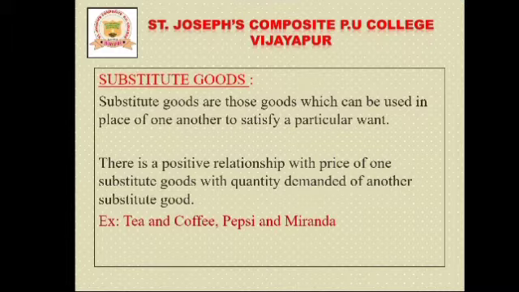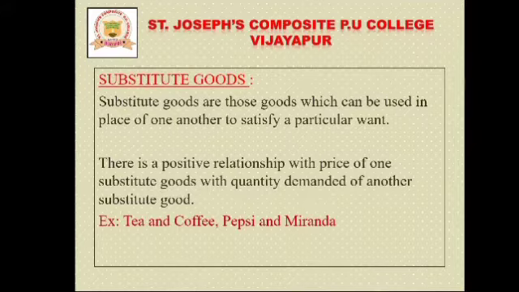In substitute goods, we have a competitive demand, and there is a positive relationship between the price of one substitute good and the quantity demanded of another substitute good. So remember, there is always a positive relationship.